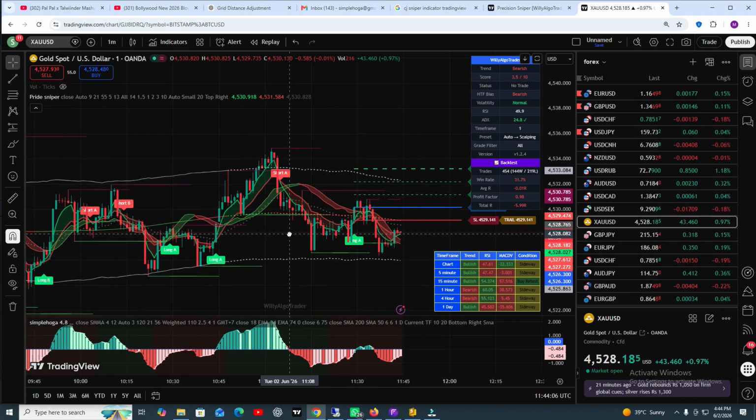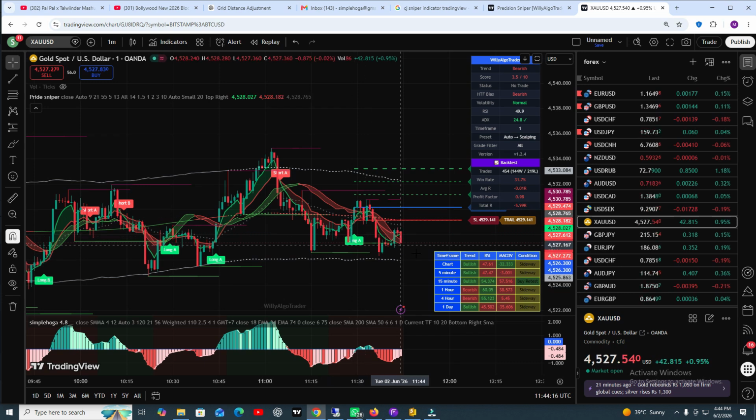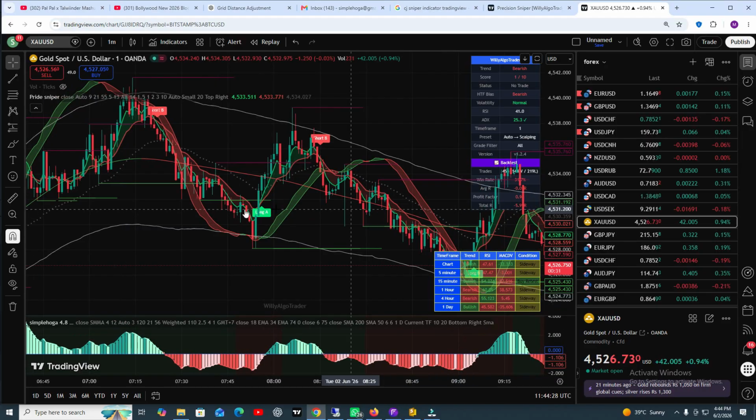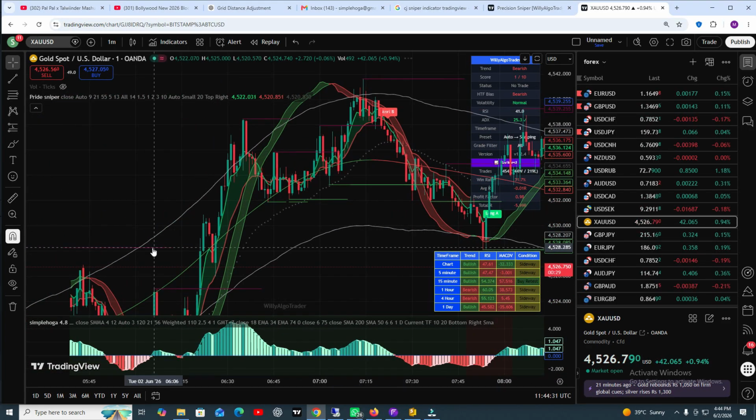Okay, and your first target was this lower band line, but before that you need to close your trade at this point. Now I need to open your buy position. Now we are waiting for another buy position, then we will open one more position. Our target will be the upper band line. Okay, so here you can see the previous signals were amazing and mind blowing. You can see, really amazing.